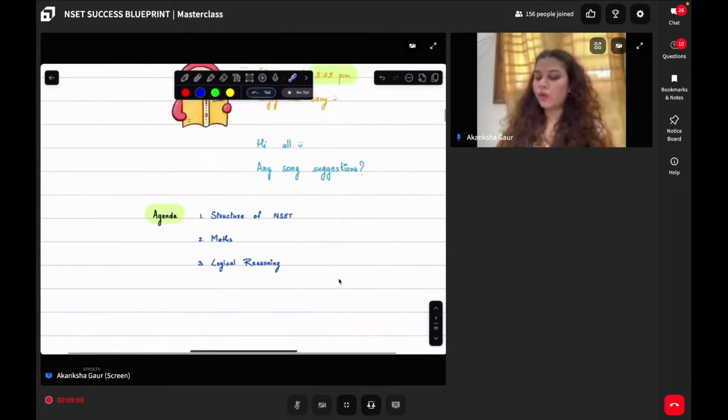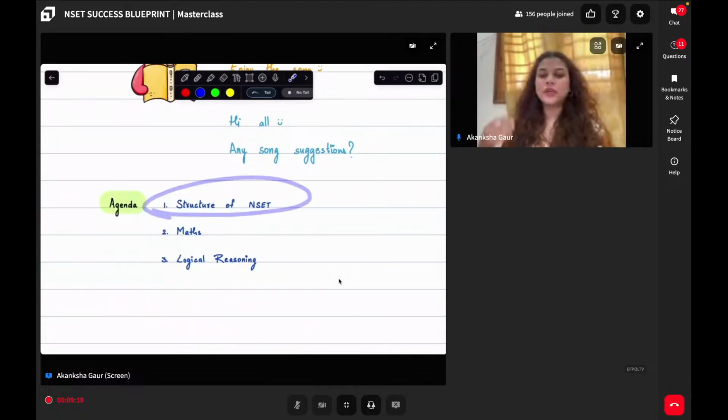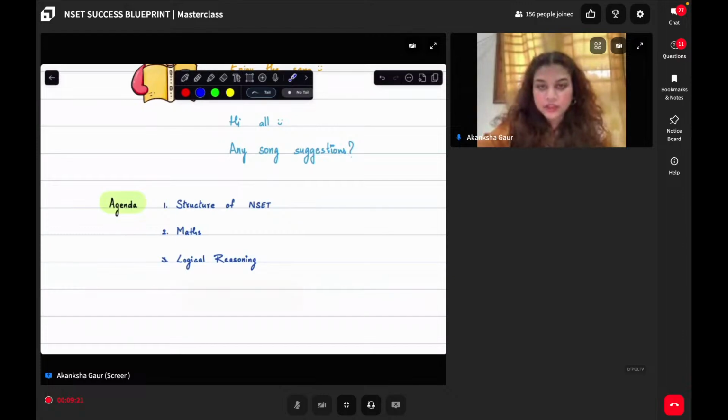So what we will be discussing today: the structure of NSET, some math questions and some logical reasoning questions. In the structure of NSET, we will try to understand what kind of questions are asked, how many questions are asked, how to take it forward, and what amount of time will be given to you.